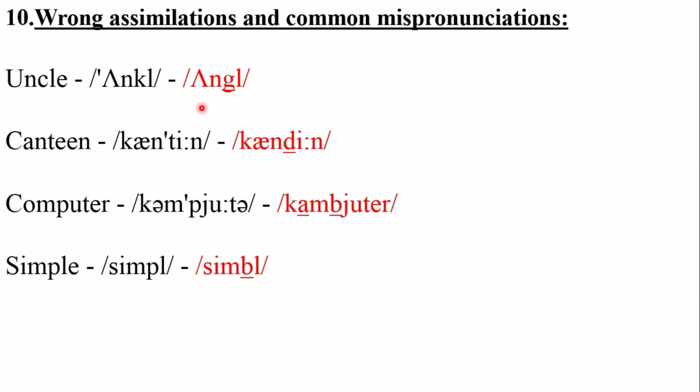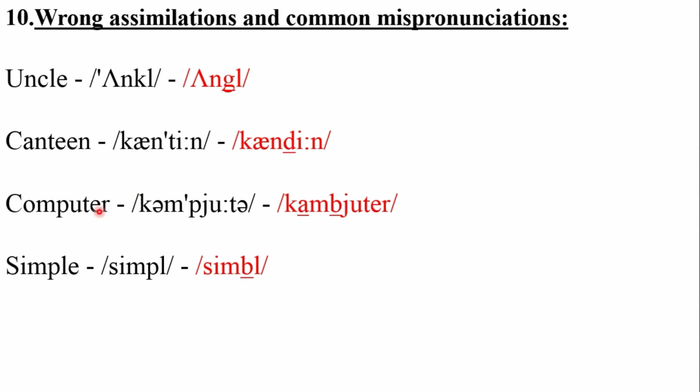Ungle is wrong. The next one, canteen. But some people use d instead of t, so it becomes canteen with a d. It's not that, it's canteen. The T sound comes over here, not d. So the correct one is canteen.